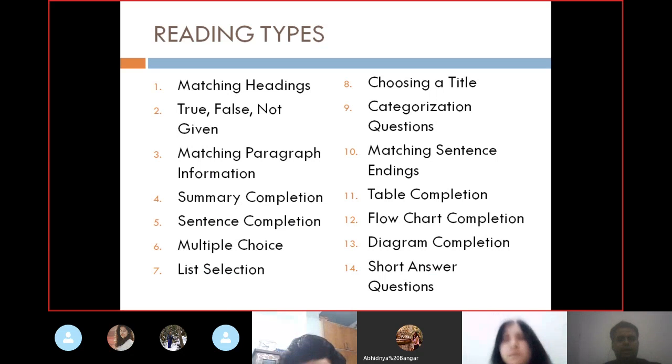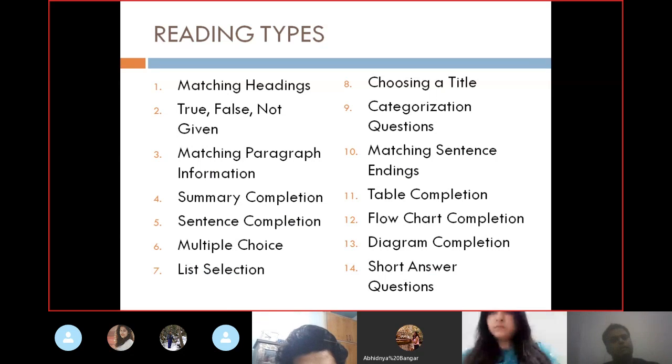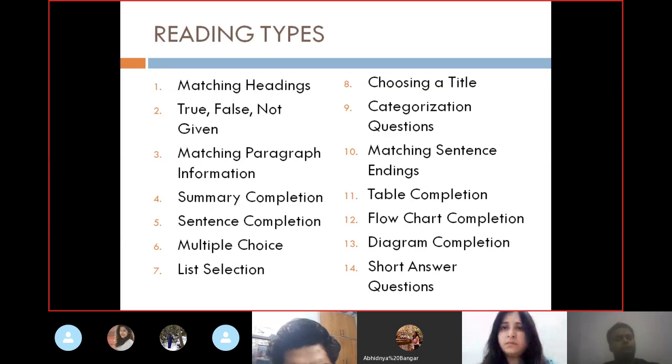So these are the types of reading questions. There are 14 different types of reading questions, but I would say there are most important and least important ones. Not every type of reading is going to come in your exam. So there are various types. Let's see one by one what those types are.